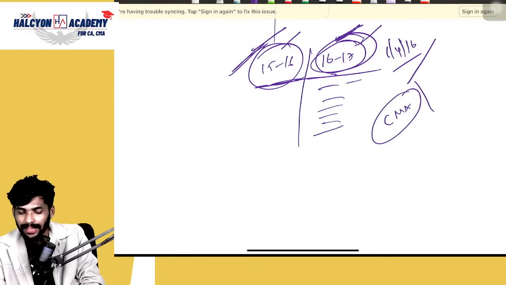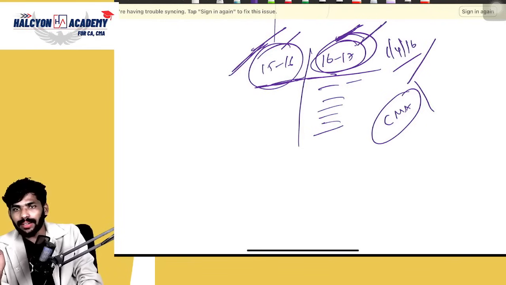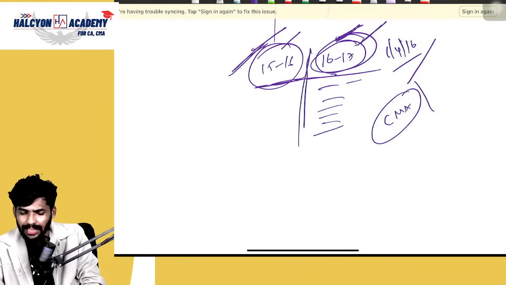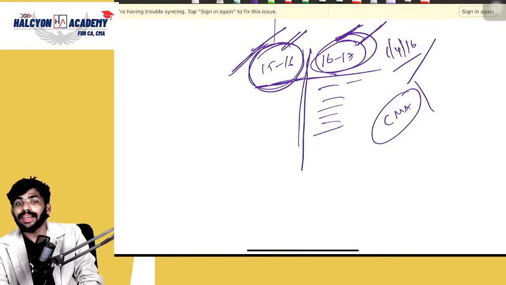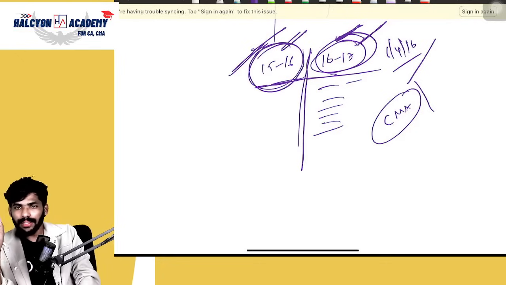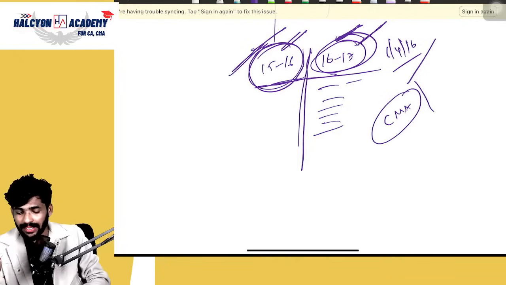Now we are applying Ind AS to 16-17 year. So when we are presenting financials along with 16-17, we need to apply this Ind AS to last year also, that's 15-16. If anyone asks which year's net worth should be considered, we need to consider the last 3 years.